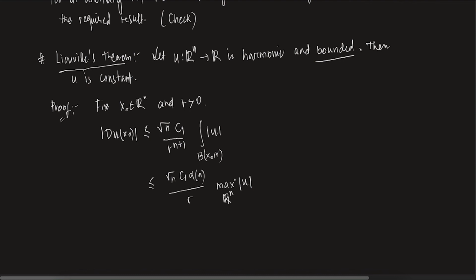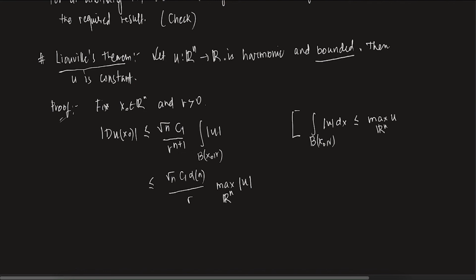First things first, let's understand how we can write all of this. The integral over the ball B(x naught, r) of mod of u dy. First of all, you are evaluating u on this ball. I can always dominate this with the maximum of u over Rn, right?